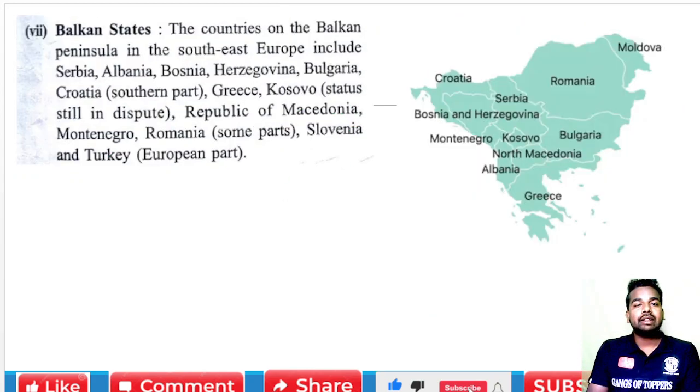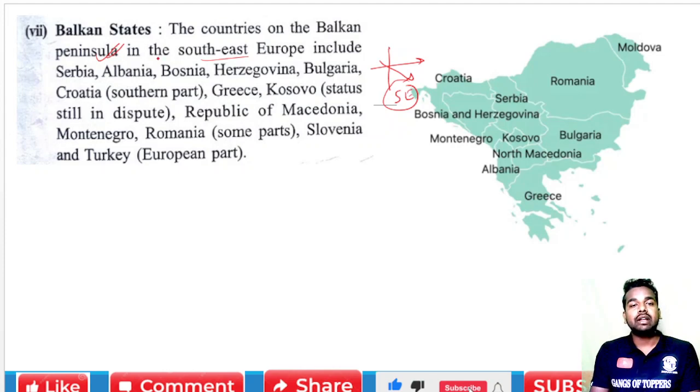Now about the Balkan states. If we are going to study the Balkan states, what is this? These are the countries on the Balkan Peninsula in the southeast of Europe, that is Southeast Europe. We are talking about the southeast, so it is lying in this area. Because we know that there is a Balkan Peninsula.